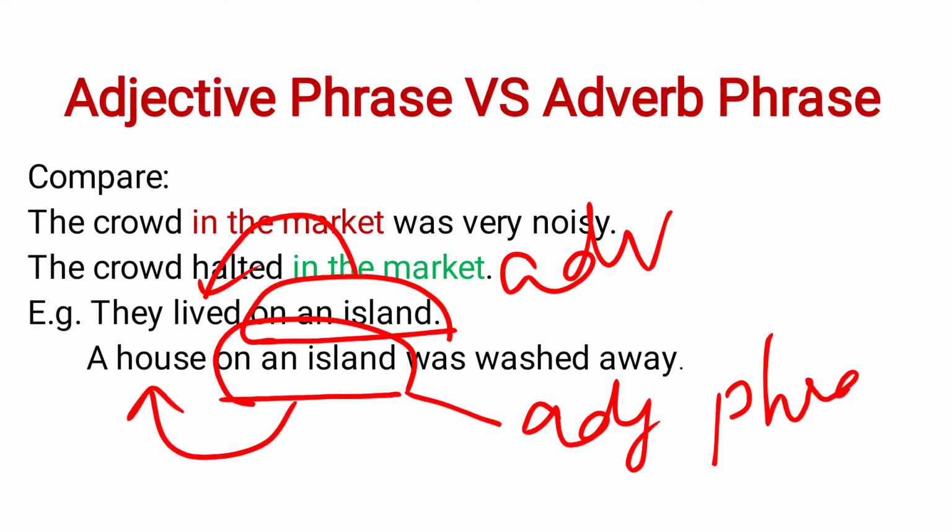So don't get confused between an adjective phrase and an adverb phrase. I hope now it is very clear to you how to identify an adverb phrase in a sentence. Whenever you come across any group of words which modifies a verb and which answers the questions how, when, where and why the action was done, it means you are looking at an adverb phrase. I hope you have understood this topic clearly. So keep learning.